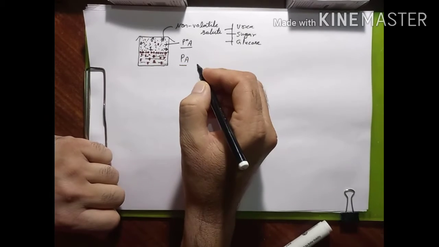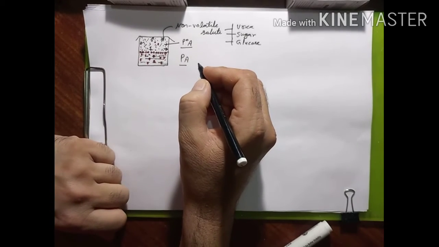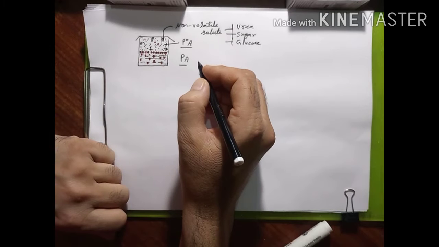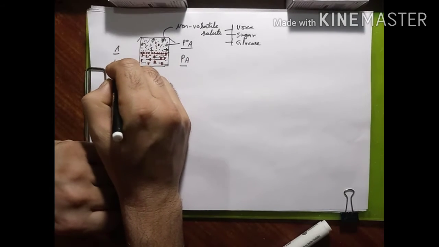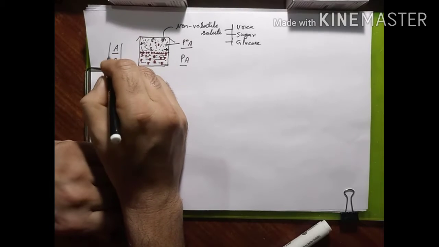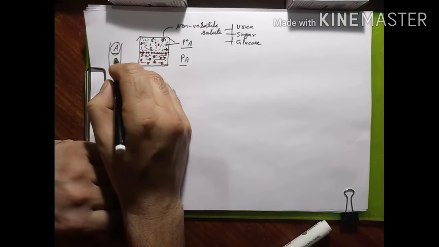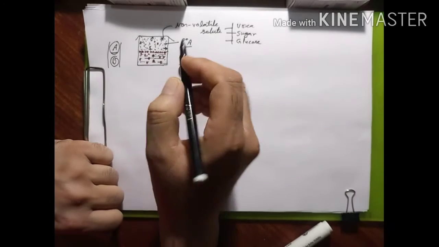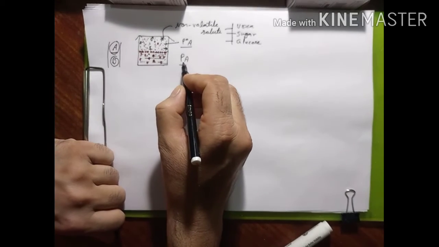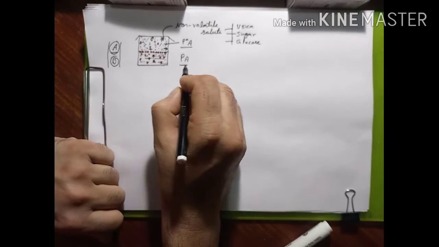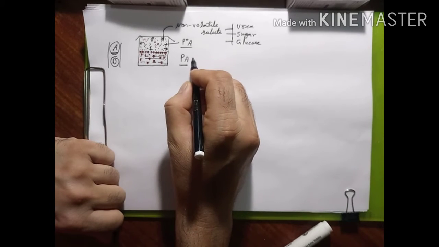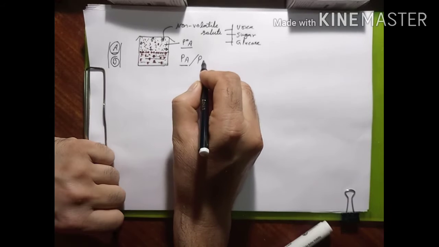And what is PA? That is called the partial vapor pressure of the component A. A means solvent. In the whole chapter, A we take as solvent and B we take as solute. So this will be called the solvent and this will be called the solute. So PA will be called the partial vapor pressure of the component A. And this PA, we can make it equal to PS.